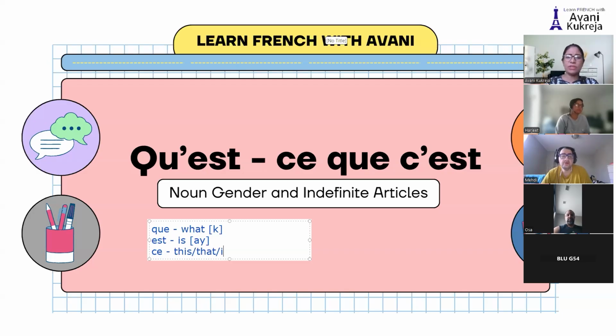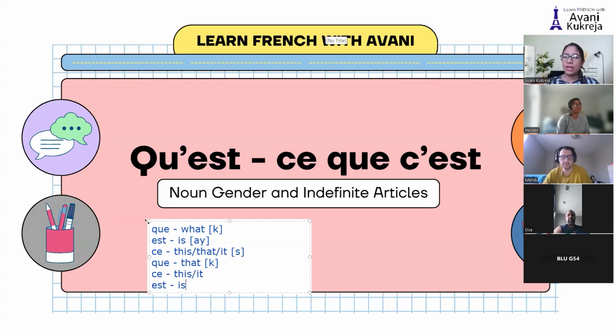Since we don't have literal translations from French to English or English to French, as I've always mentioned, these are all loose translations. Please remember that. And "ce" is pronounced as "suh." If "que" comes in the middle of the sentence, it has another translation, which is "that." Pronunciation K. And again, "ce" is this or it, and then "est" is is.